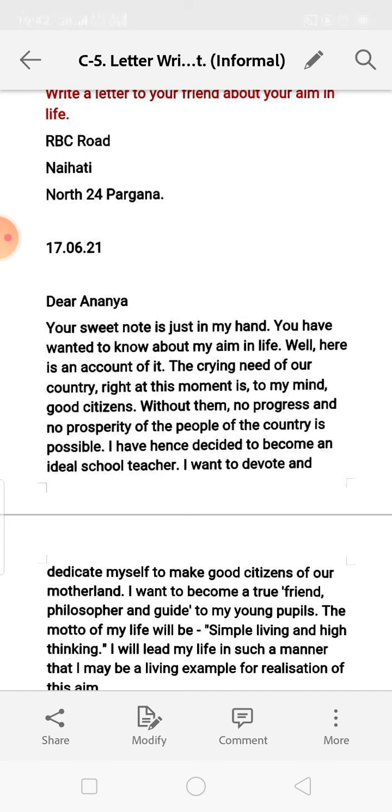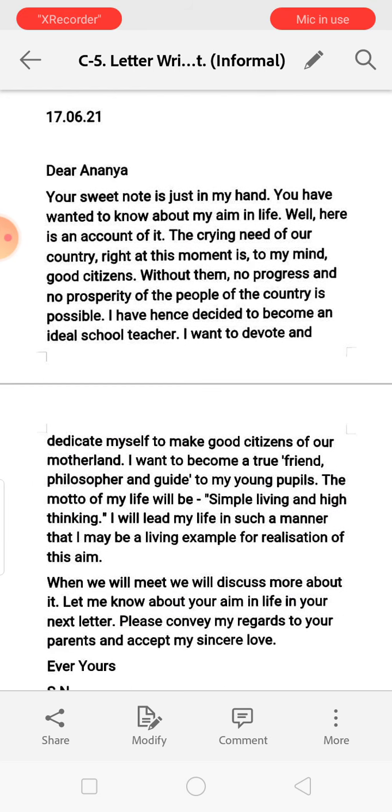The crying need of our country right at this moment is, to my mind, good citizens. That means in our country, it is very important that there must be some good citizens. Without them, no progress and no prosperity of the people of the country is possible. Until and unless good citizens are there, a country cannot progress.